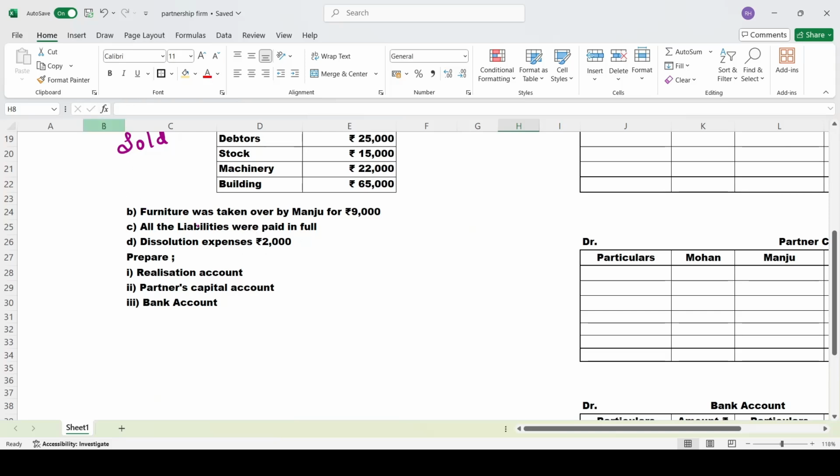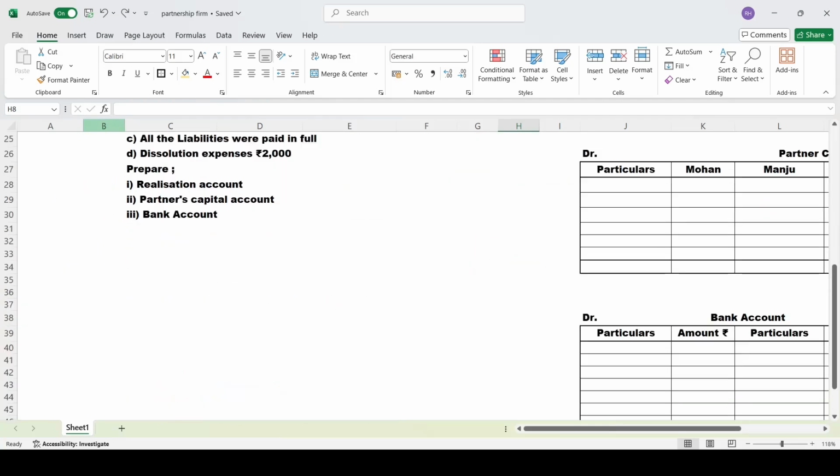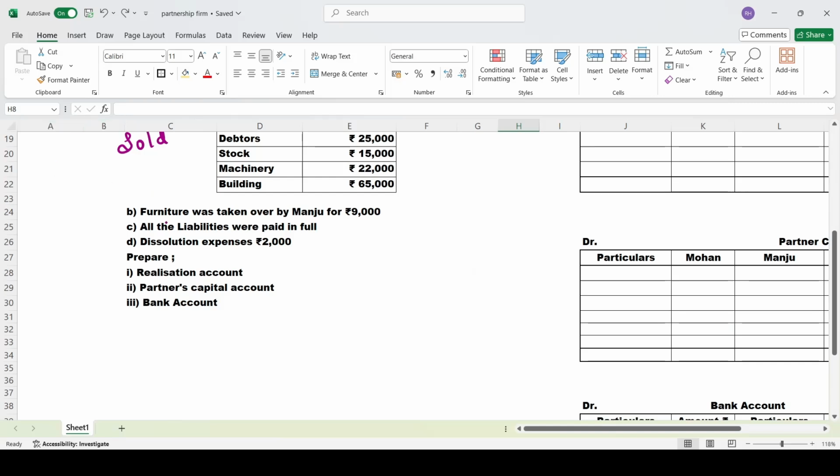So after selling all the assets, what did you do? You have paid all the liabilities. Okay. Now you have paid all the liabilities. Liabilities were paid in full.